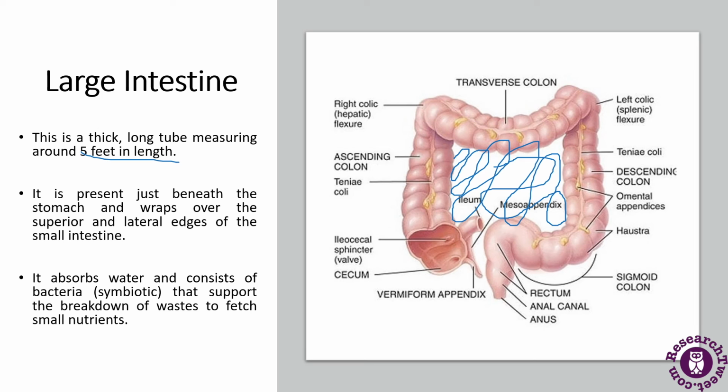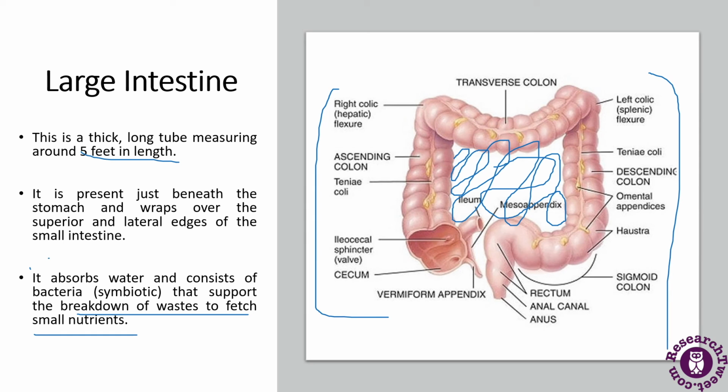It does not produce any digestive enzyme, but it absorbs water, salts and some vitamins. It also stores indigestible material until it is eliminated from the anus. It consists of bacteria that support the breakdown of wastes to fetch the small nutrients. There are many parts depicted here that make up the large intestine itself.